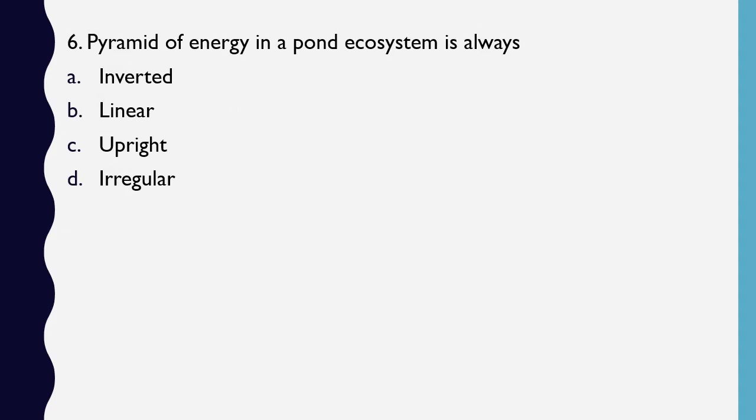Question number 6. Pyramid of energy in a pond ecosystem is always inverted, linear, upright or irregular. The correct answer is option 3, upright. Pyramid of energy, irrespective of which ecosystem it is, is always and always upright.